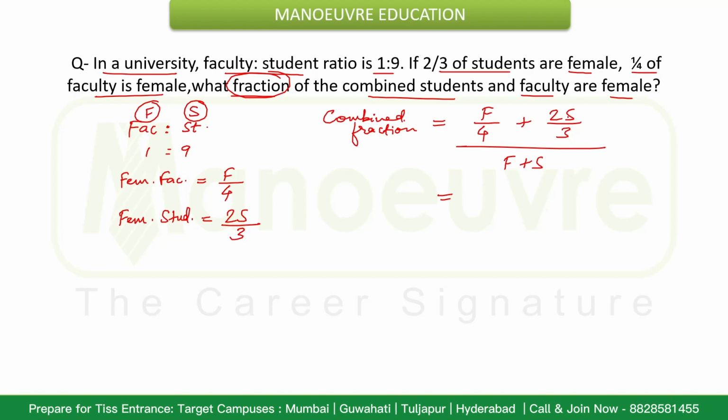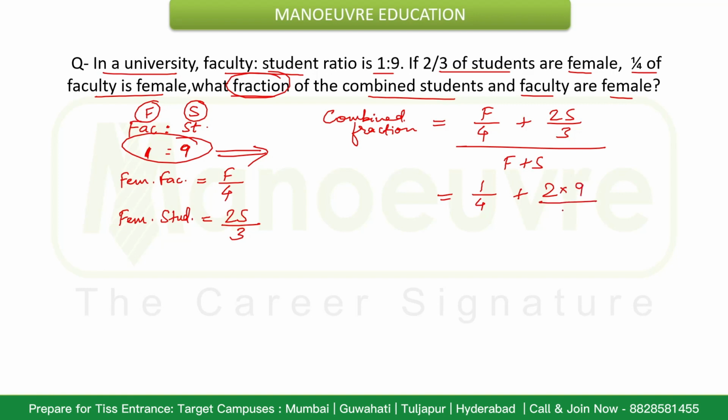Now, to put the values of F and S, the ratio concept will prove useful. Faculty will have 1 unit and students will have 9 units. So the value of F can be put as 1 and the value of S as 9.